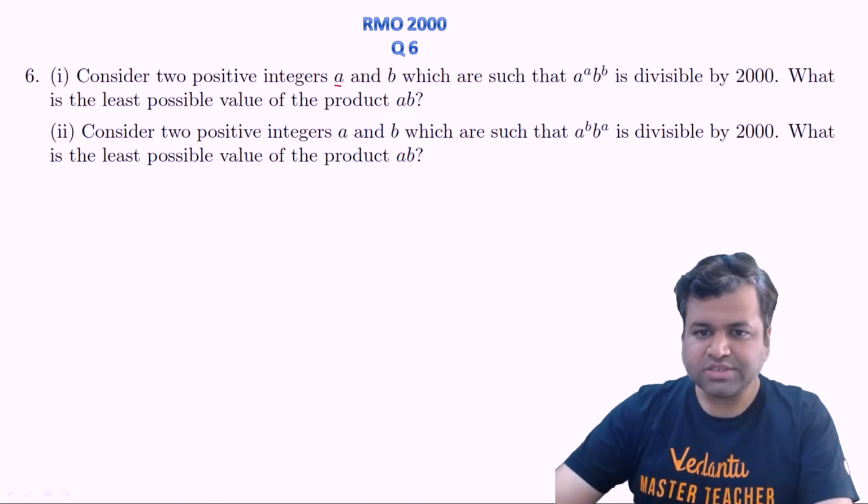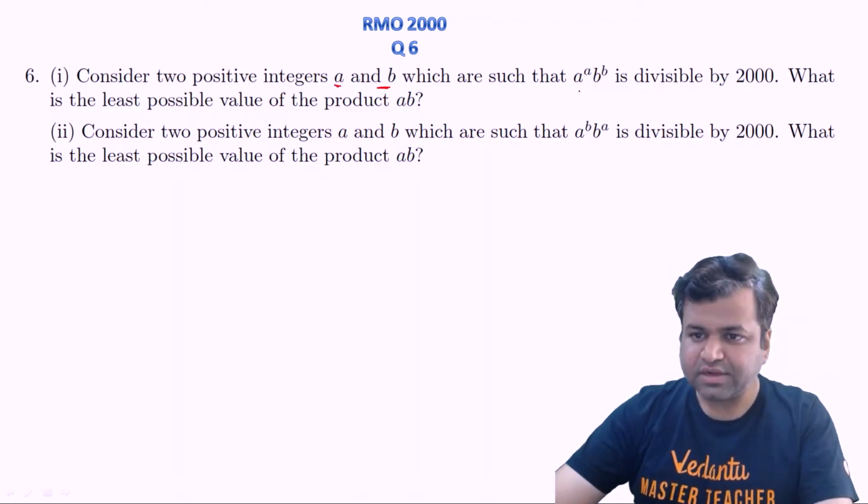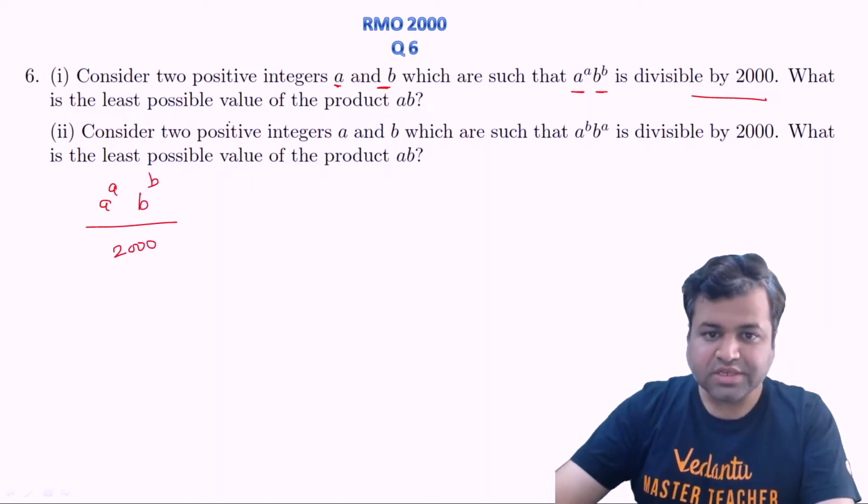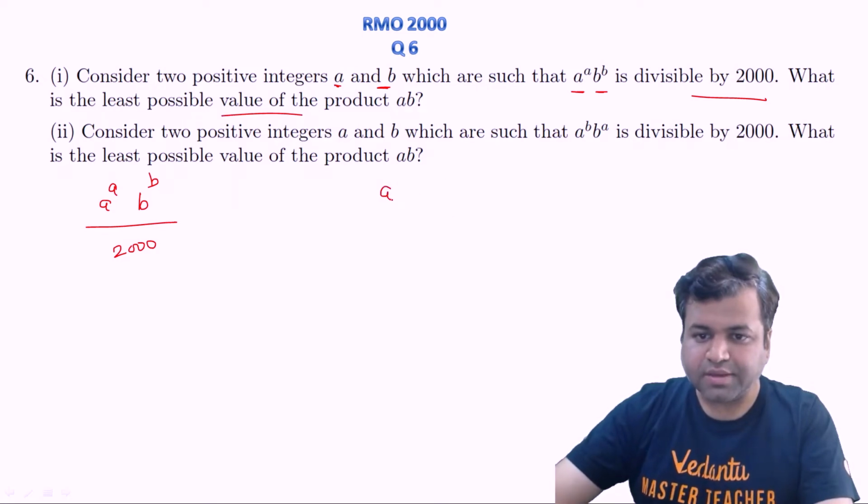Consider two positive integers a and b which are such that a^a b^b is divisible by 2000. Okay, so a^a b^b must be divisible by 2000. Then what is the least possible value of the product ab? ठीक है, तो a into b का हमें least possible value पूछा है.